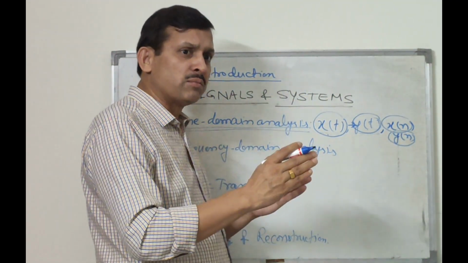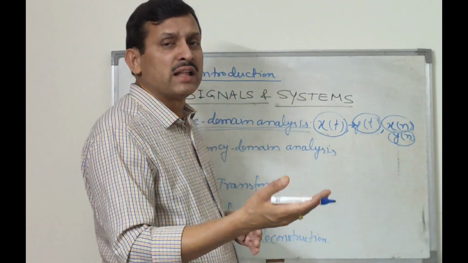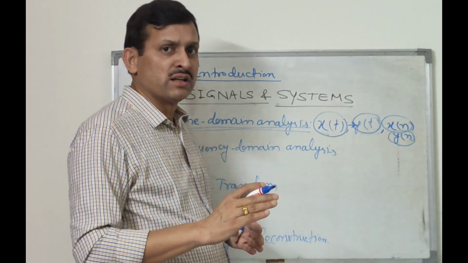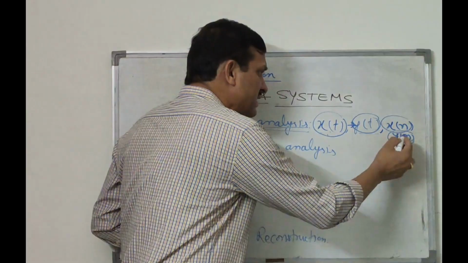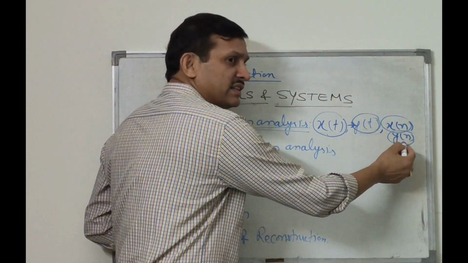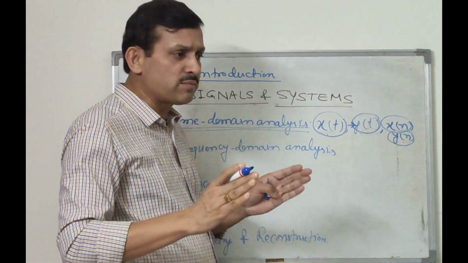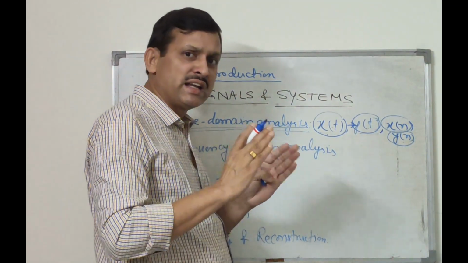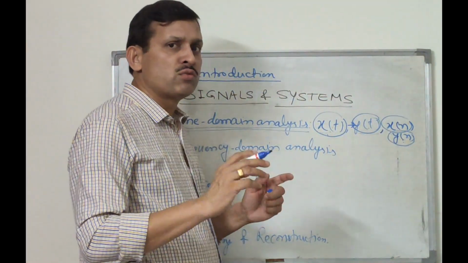Then how the system and input are related to transform as an output. This relation we call here a convolution. Convolution for continuous time and for discrete time signals, like x and y, discrete time signal, x(t), y(t), continuous time signal. For a continuous time signal, we will call it a convolution integral, and for a discrete time signal, we will call it a convolution sum.